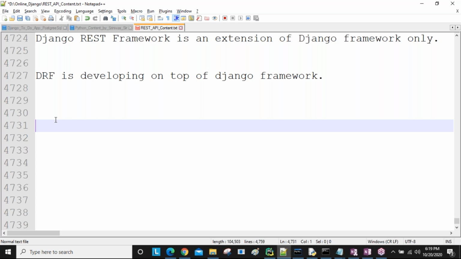Why? These new modules, classes, and methods provide ready-made code. Django REST framework (DRF) provides ready-made code instead of developing it manually. Ready-made code is already developed by developers, and we are going to use that code.